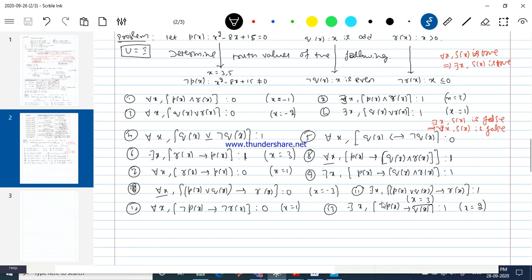For x is equal to 2, negation P of x is true, right? Since P of x is false, negation P of x becomes true. It cannot be x equal to 2. Very good. X is equal to 1. That's nice. I should choose an odd number. Otherwise, there is no need for me to make it true. Make it false. Just make negation P of x false. If you choose x is equal to 3, that's absolutely fine. For x equal to 3, negation P of x itself becomes false.